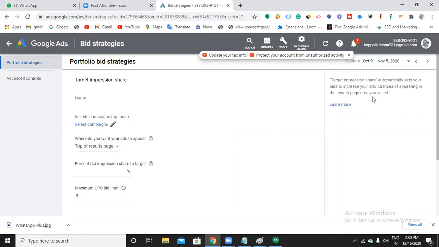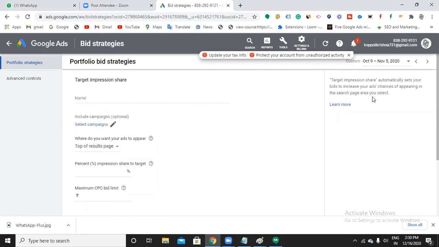Let's say your competitor is going with 100 rupees. If you go with automated bidding, it will change to 100 or 101 and place your ad on top. That's the reason it is automated bidding. If you don't want to take risk with all these automated bidding strategies and you want to control the bidding yourself, then go with manual CPC. That's it.